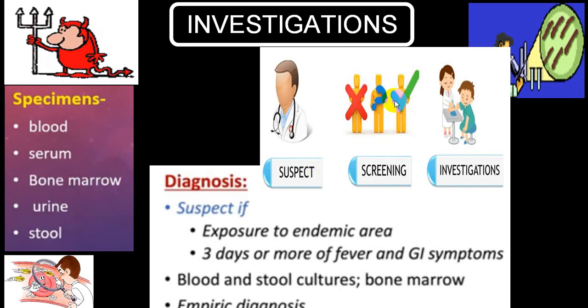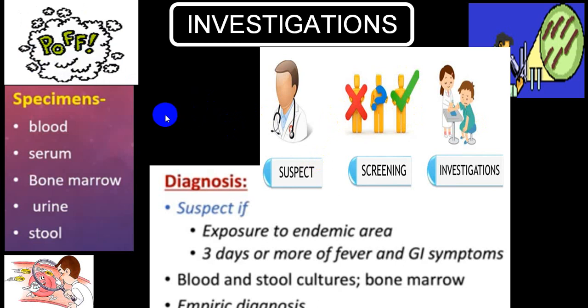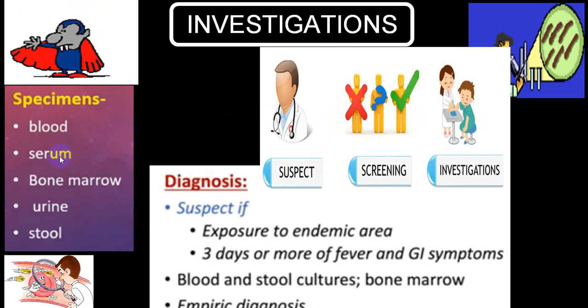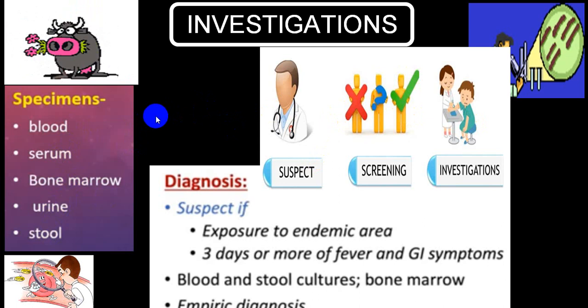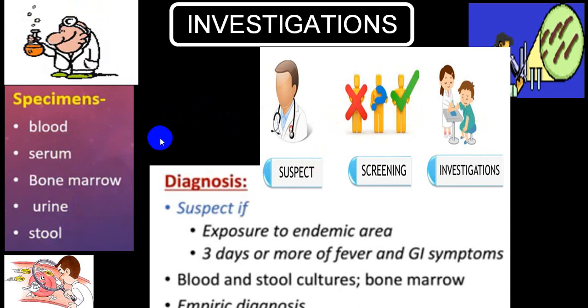As far as investigations are concerned, the gold standard is a culture of blood or serum or bone marrow or urine or stool, depending upon at what stage you are doing the investigations.